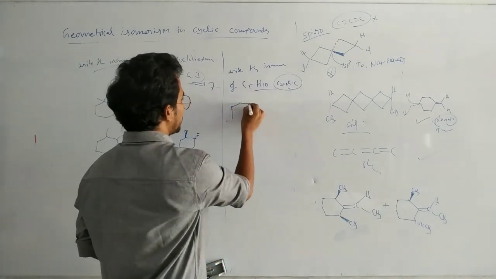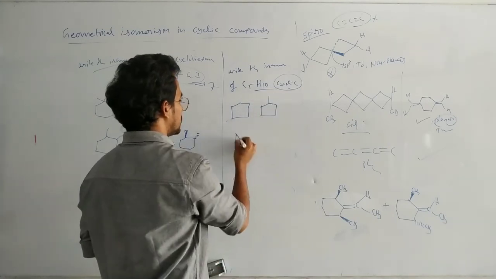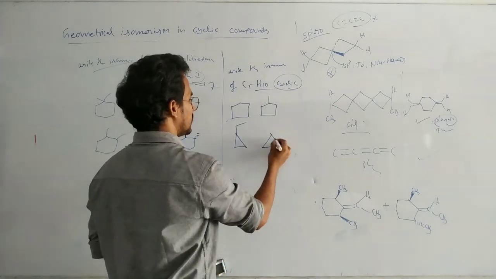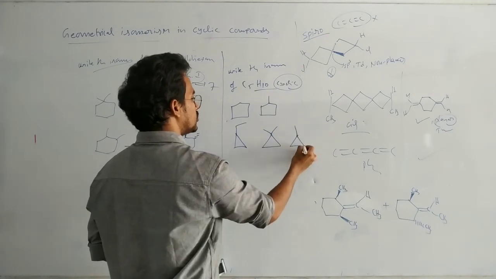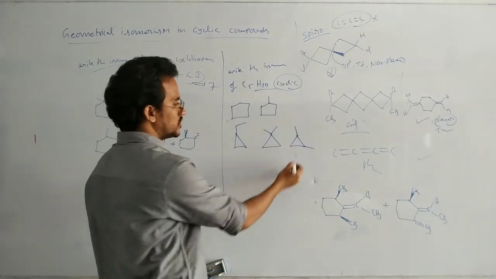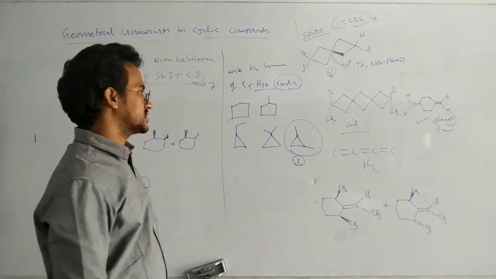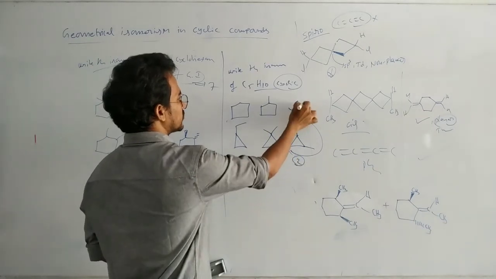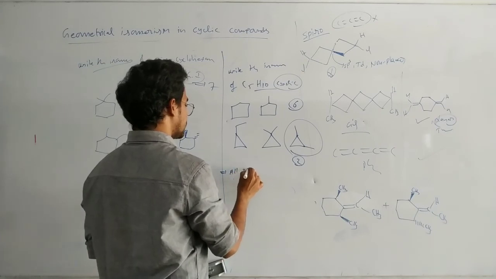Here cyclopentane, cyclobutane, methyl cyclobutane. Now cyclopropane, ethyl cyclopropane. Next 1,1-dimethyl cyclopropane, and next 1,2-dimethyl cyclopropane. This 1,2-dimethyl cyclopropane exhibits the geometric isomerism cis and trans. So here 1, 2, 3, 4, 5, 6. 6 isomers.